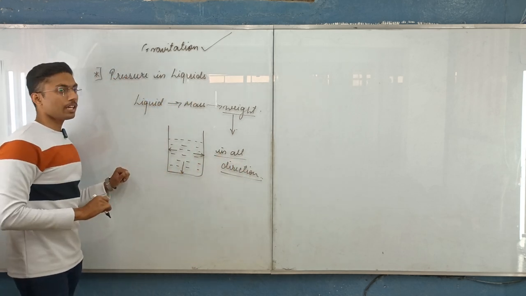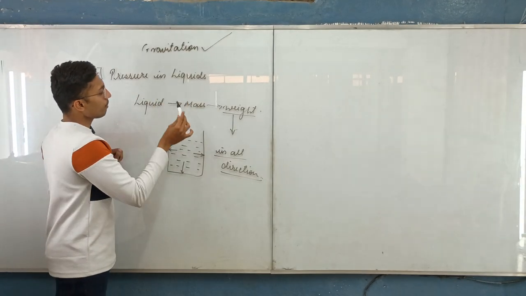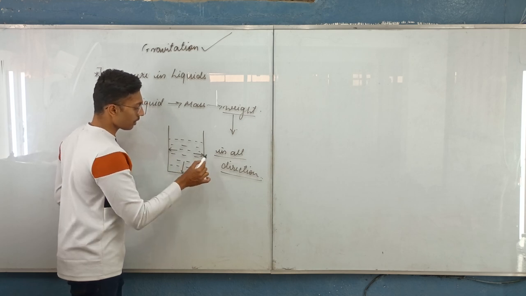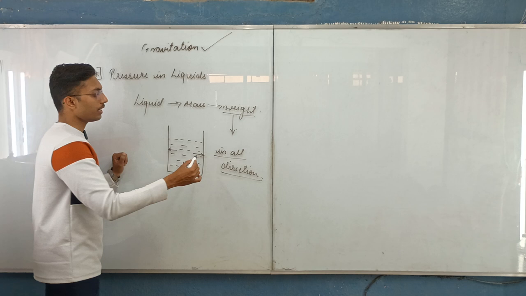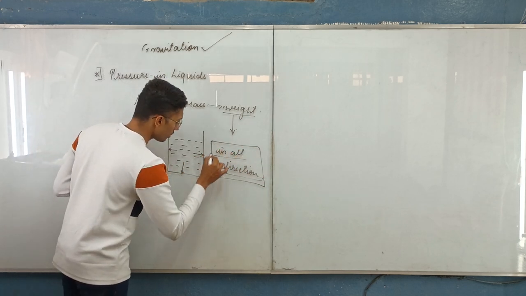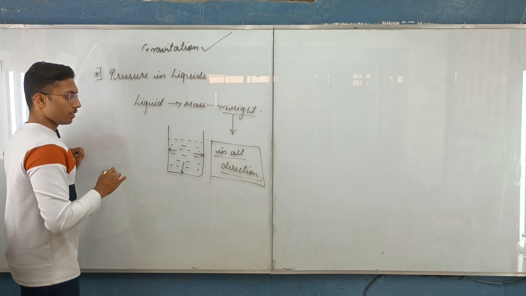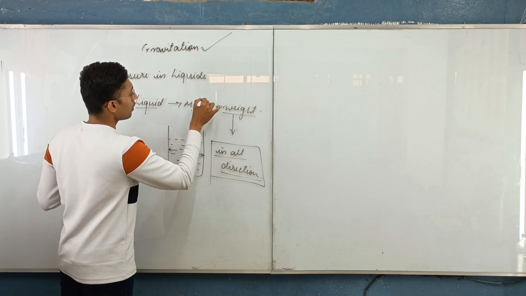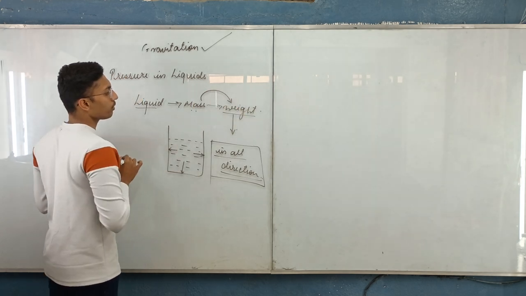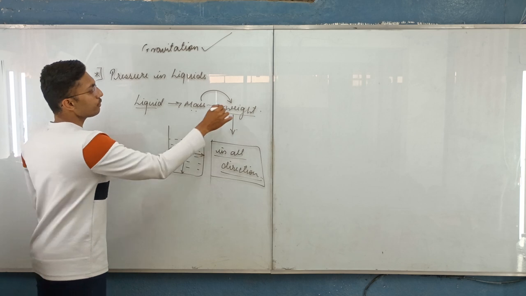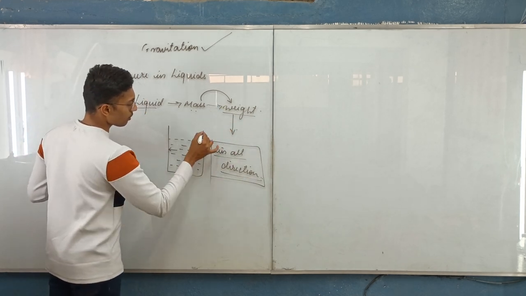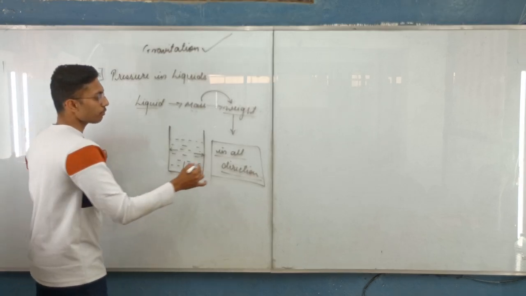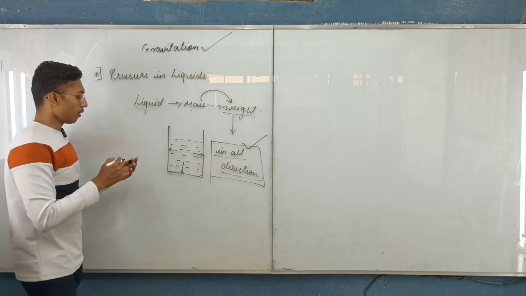This is also a question which can be asked, that the liquid placed in any vessel applies pressure only in downward direction, sideways direction, or in all directions. So in that case you will need to choose the answer as in all directions. Why? Because any liquid has some mass, and if there is mass, it will always have some weight on the surface of earth, and this weight is applied by the liquid in all directions on the walls of the vessels. So this is the question which can be formed from this concept.